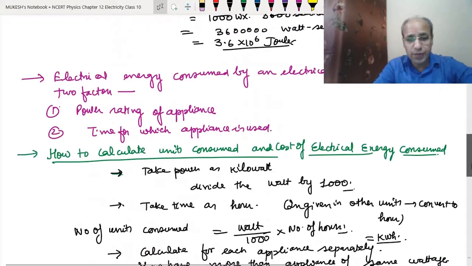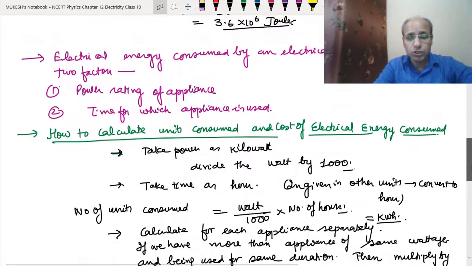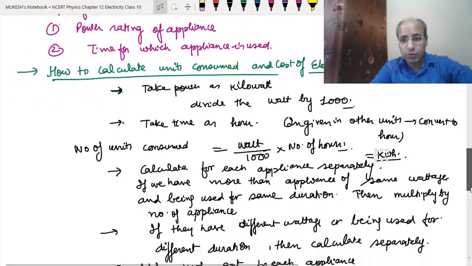And how do we calculate the number of units consumed? We take power in kilowatt. If it is given in watt, then we have to divide it by 1000. We take time in hours. If it is given in another unit, then we convert it into hours. Then we just multiply kilowatt and number of hours, so we arrive at the number of units for one appliance.